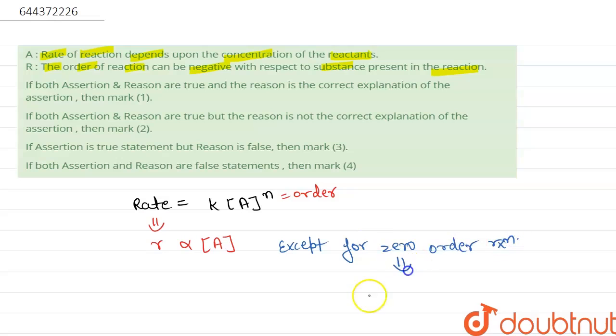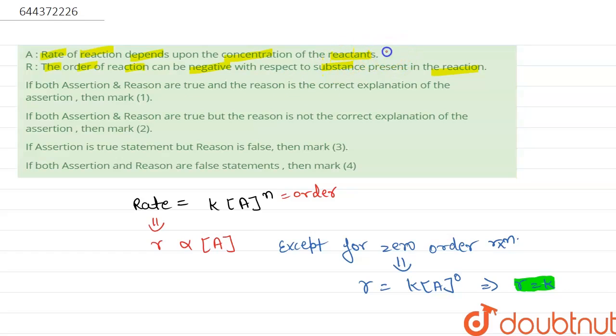We know that for a zero order reaction the rate will become equal to k times concentration raised to the power 0. Therefore, the rate will become equal to the rate constant. So in case of a zero order reaction, the rate of reaction does not depend upon the initial concentration of the reactant. Thus the rate of reaction does not depend upon the reactant only for the zero order reaction, but for the other orders, the rate of reaction depends upon the concentration of the reactant. Therefore, we will take it as a correct statement.